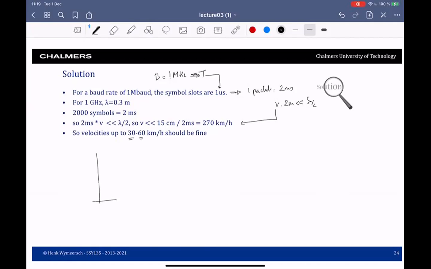Okay, so again, let's say this is time. This is my packet, which contains 2000 symbols. This takes 2 milliseconds. And if I move very slowly, the channel will change very slowly. So this is the channel. If I were to move at 270 kilometers per hour, then probably the channel would look something like this. So that means during the packet transmission the channel could change, which is not what we want.